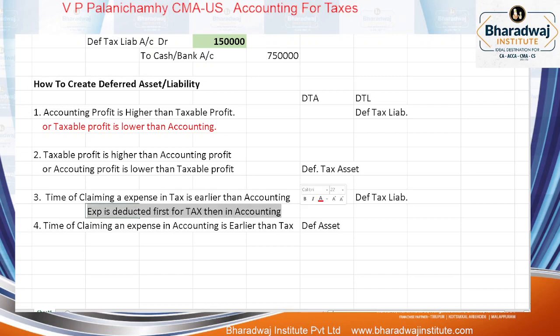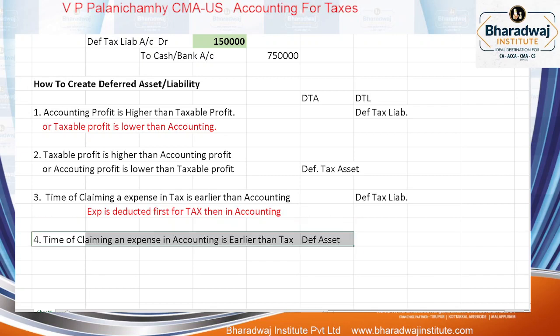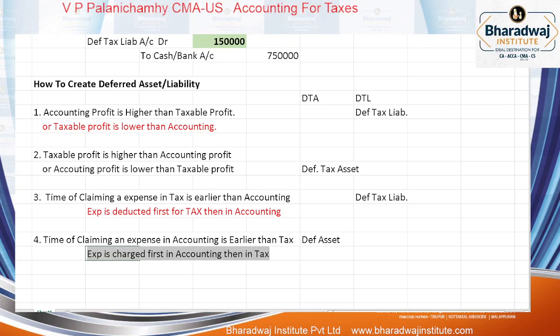Deferred tax liability. Suppose the expense is deducted first in accounting, then in tax, then it is called what? Deferred tax asset.